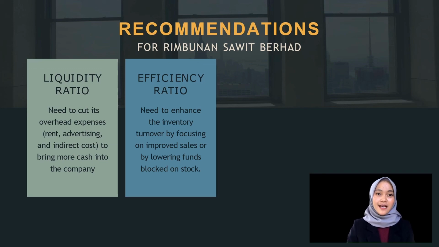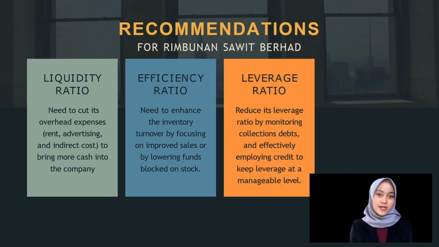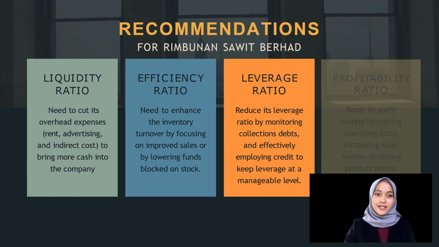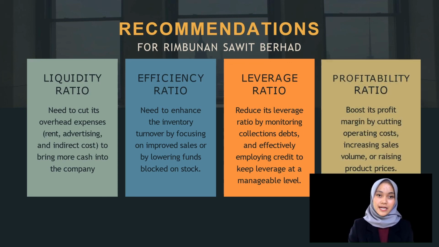Next, they should control or reduce their leverage ratio by monitoring the collection of debts and effectively employing the credit to keep the leverage ratio at a manageable level. And finally, they should boost their profit margin by cutting the operating costs, increasing sales volume or raising the product price. By following these suggestions, Rimbunan Sawit Berhad will have a good financial profit and be well known by all the lenders and investors. So I think that's all for me for this video.